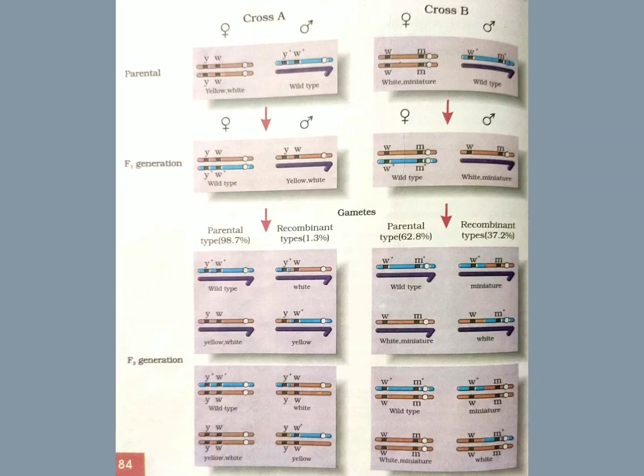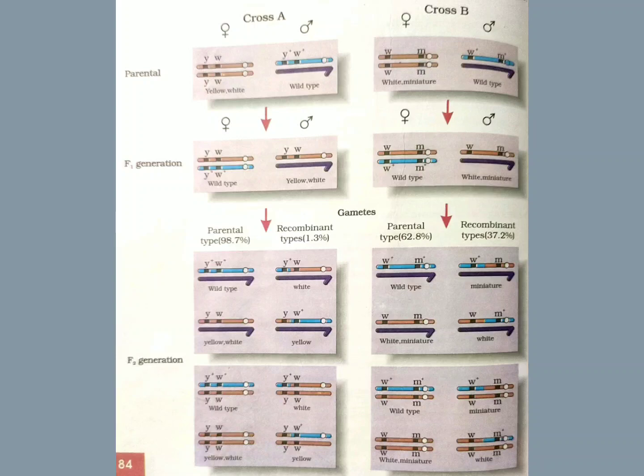Here you can see two crosses, cross A and cross B. Cross A shows the crossing between genes Y and W, and cross B shows the crossing between genes W and M. In cross A, the distance between the two genes Y and W is very small, but in cross B, the distance between the two genes W and M is very large. Based on your understanding of linkage and recombination, we know that if the distance between two genes is small, then the recombination or the variation will be less.